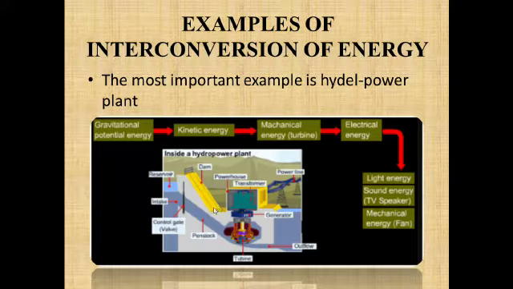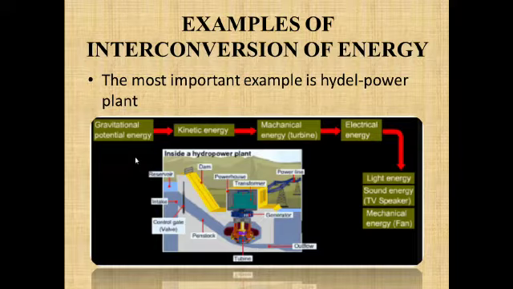Then this water flowing at a very high speed is converted into the mechanical energy of the turbine, which starts to rotate very rapidly. Finally, this turbine is connected to the generator. After the turbine starts rotating, electricity is produced, and this electricity is provided to homes, offices and mills. This electrical energy is again converted into various forms, like light energy, sound energy of the TV and speaker, mechanical energy of the fan, and so on.